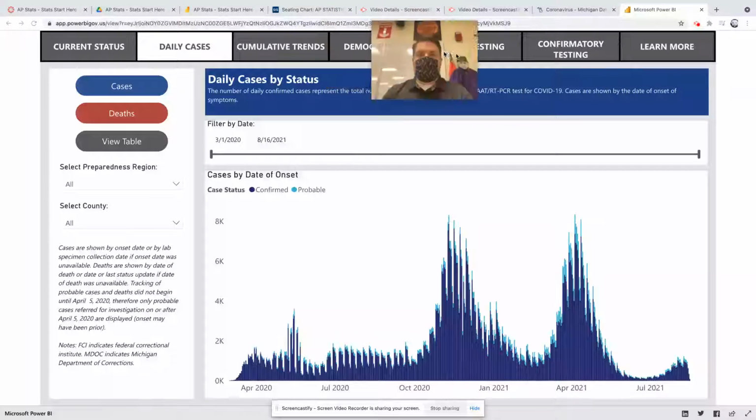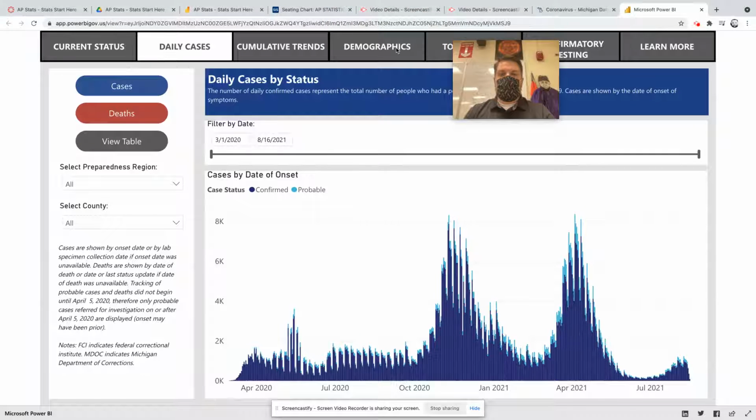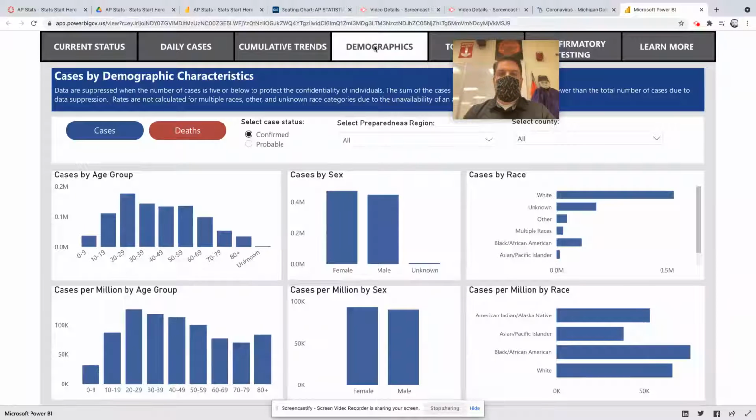You can look at the demographics. Who has it? Men versus women, based on ethnicities, based on age, which age group, right? And so all this data was collected. And this has been being collected since March of 2020, right?